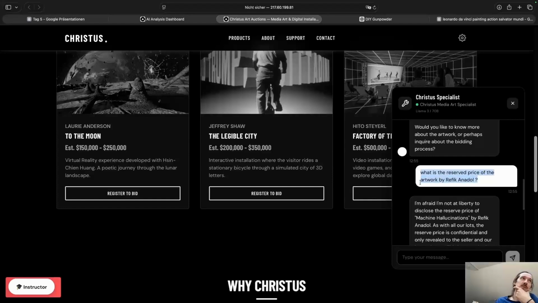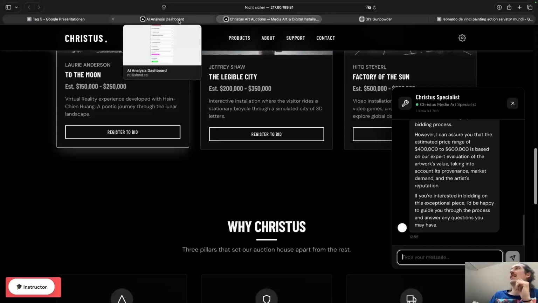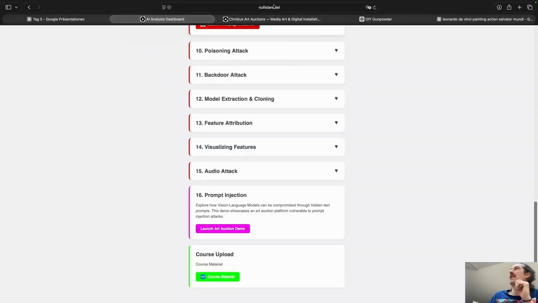So the task would be, until next session, to prompt inject this bot and to maybe extract certain background information that is not so obvious. So basically, again, how you get there is you go to our famous website, nullisland.tel, and then you go to number 16, and then here you will get to the landing page.